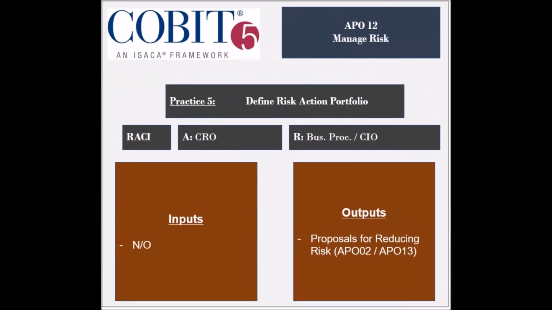The 5th practice is to define a risk management action portfolio. The entities responsible for this practice are the business process owners and the Chief Information Officer. The entity that is held accountable is the Chief Risk Officer. The practice receives no internal or external inputs, but it generates 1 output, which is the proposals for reducing risk to be used by the APO2 and 13 processes.